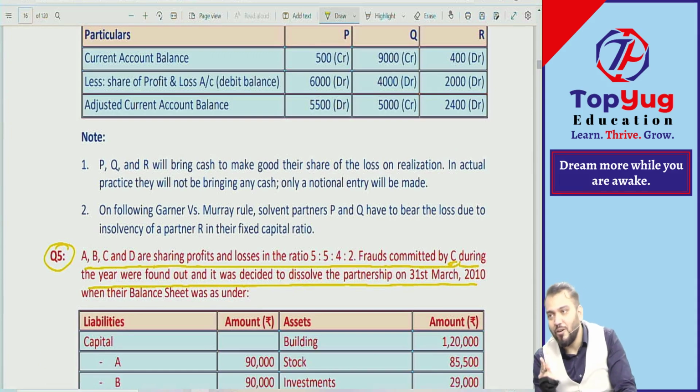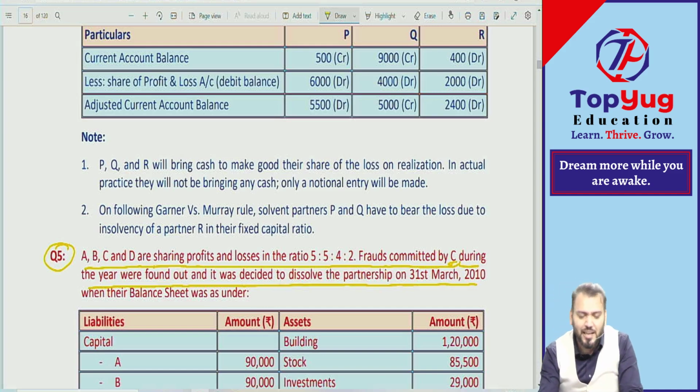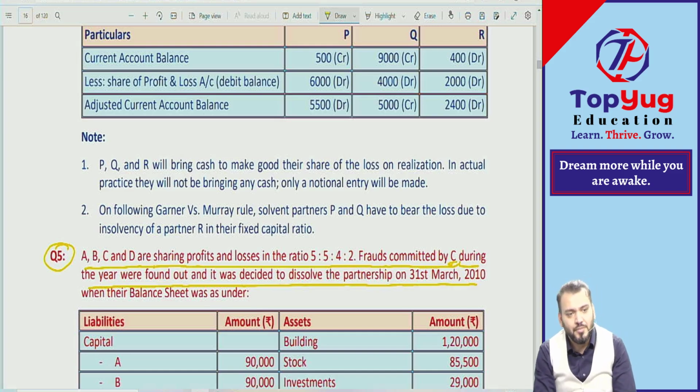Question 4 is definitely homework, that I will not do. Question 5 you try. If you can do it, very good, because this was an exam question. Most of the students were not able to do it, because it is a good question and the points were very good. So just try it. We'll take this question tomorrow. So this much only.